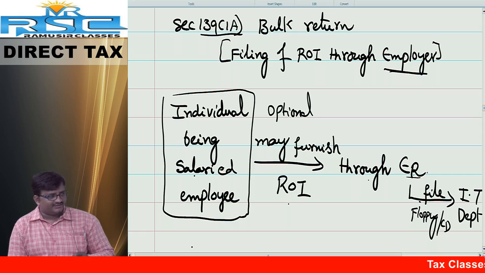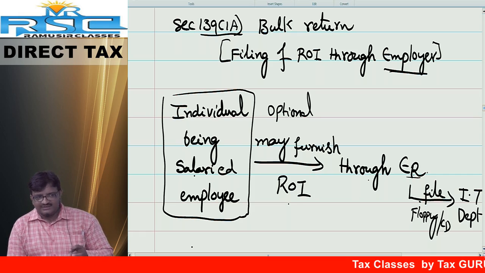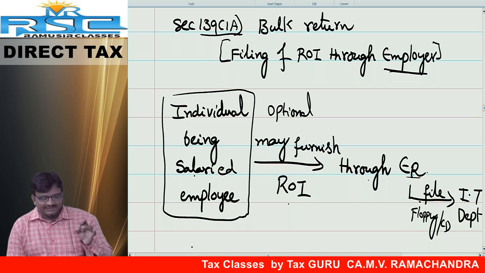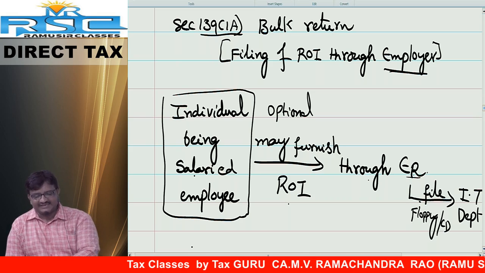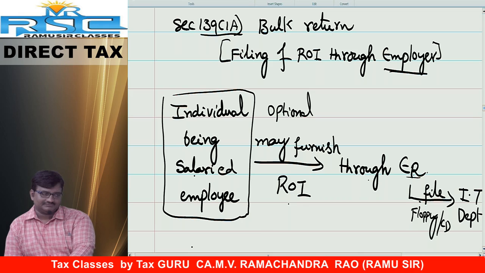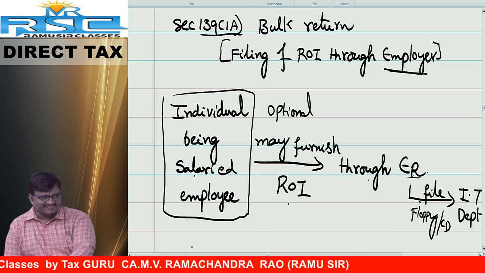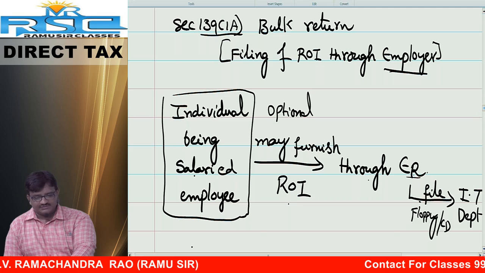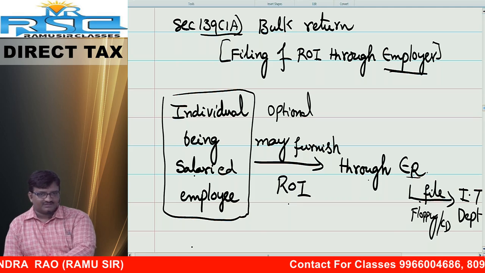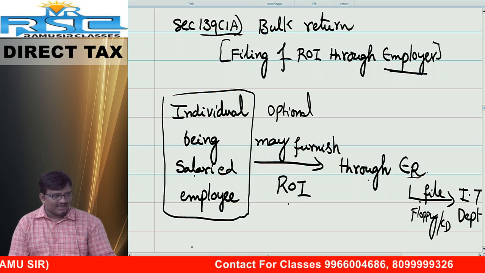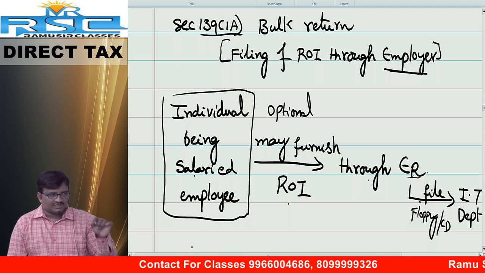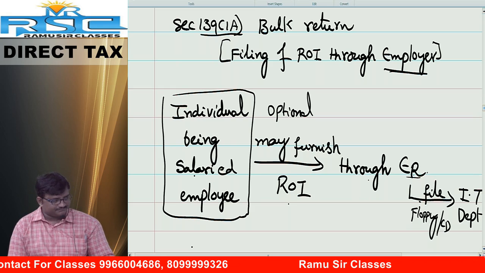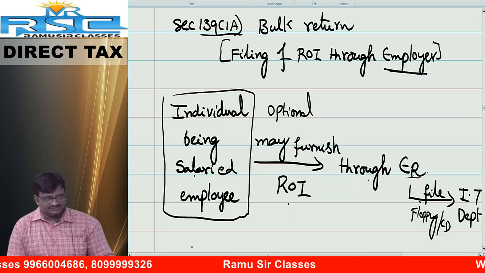Later on, the employer shall furnish the bulk return in a floppy diskette, or second option, compact disk, CD, to the department, to the income tax department.